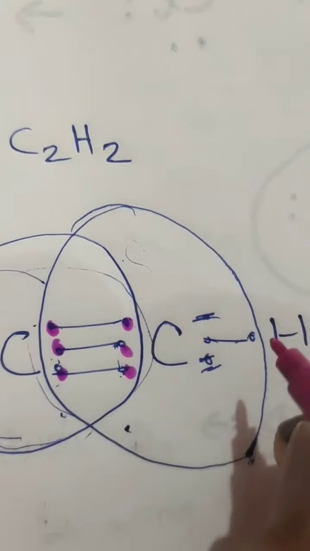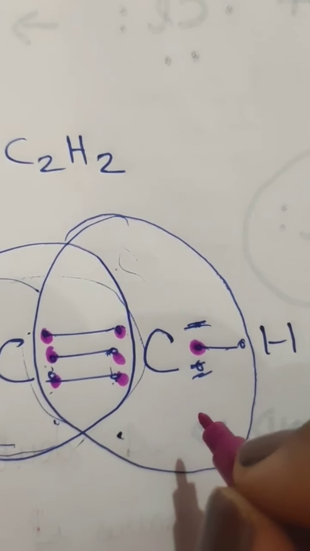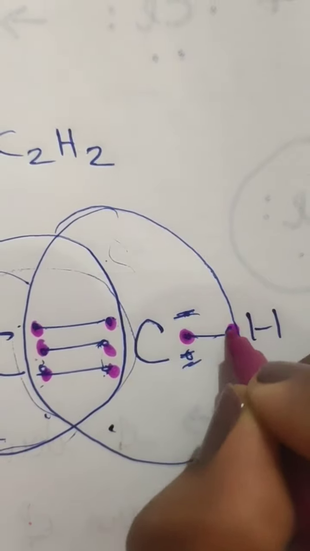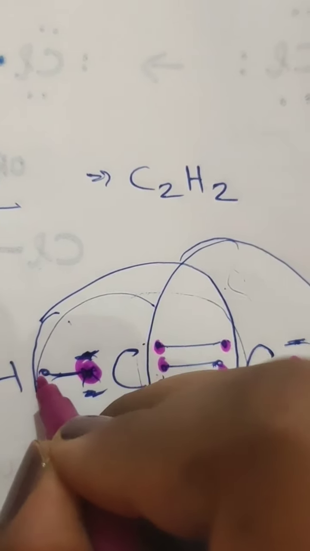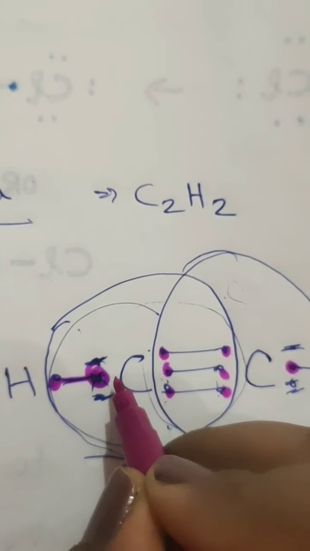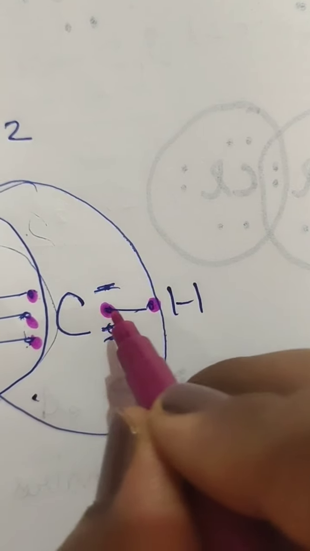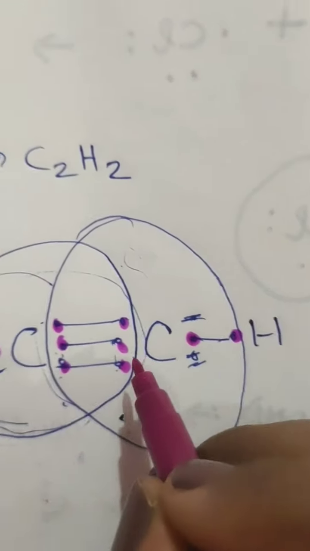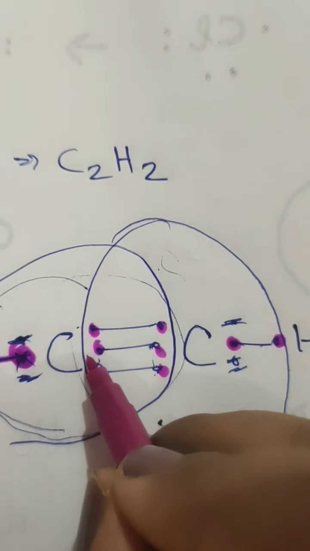So this is a triple bond, and each carbon has only 1 electron here because carbon has 4 electrons and hydrogen has 1 electron. Hydrogen will share its electron with this C, so hydrogen has 2 electrons, and this C will have 1, 2, 3, 4, 5, 6, 7, 8.